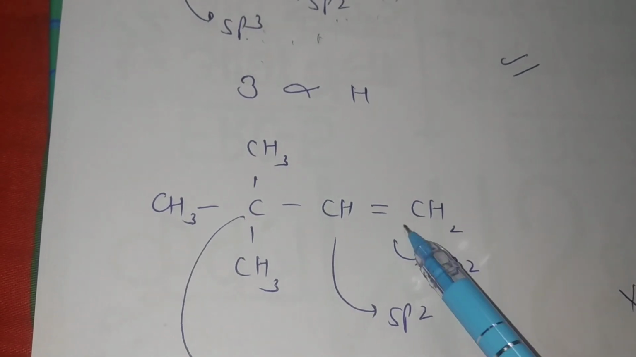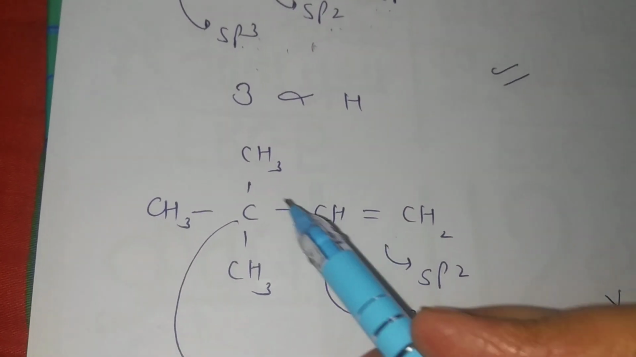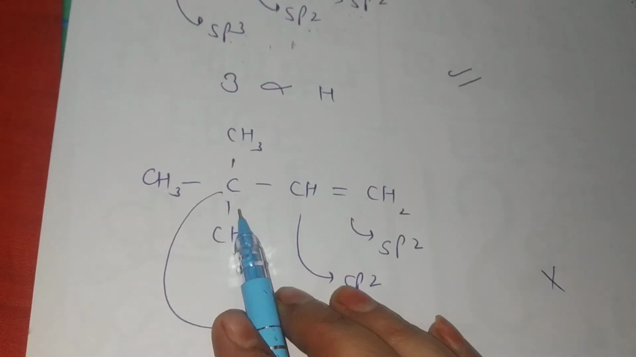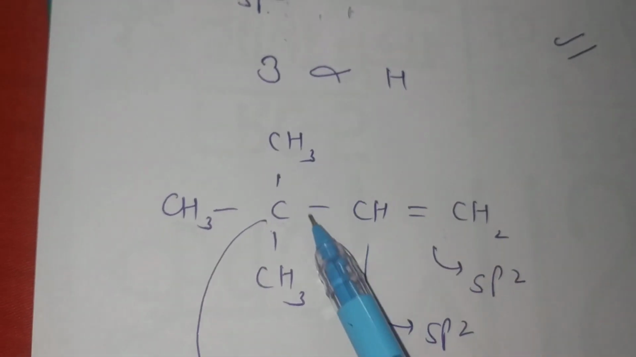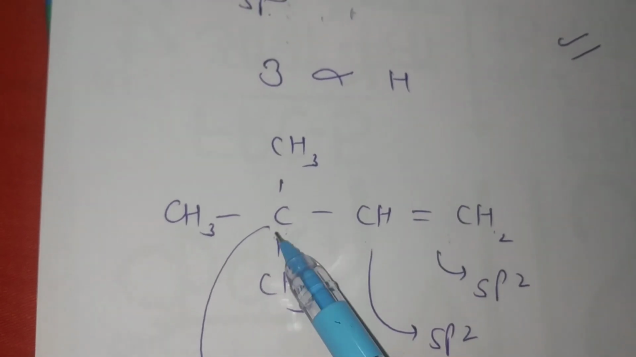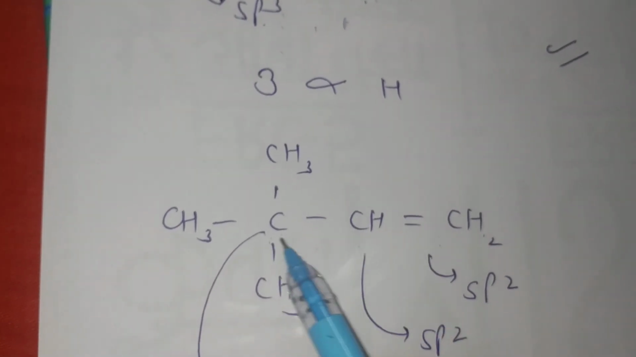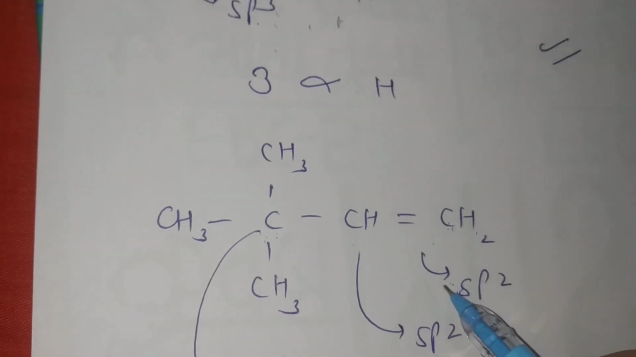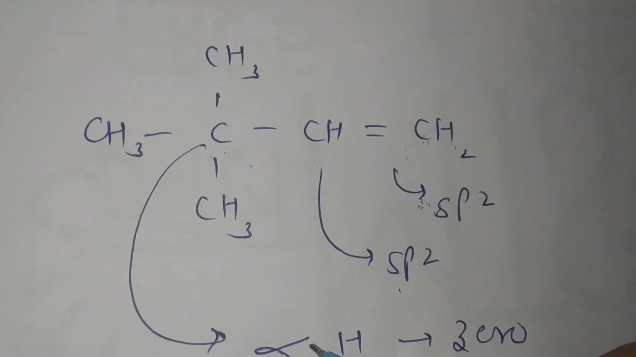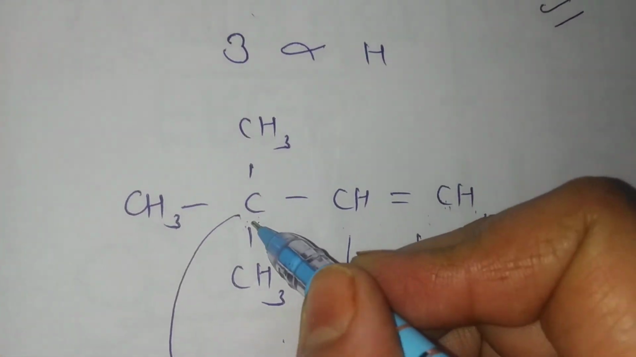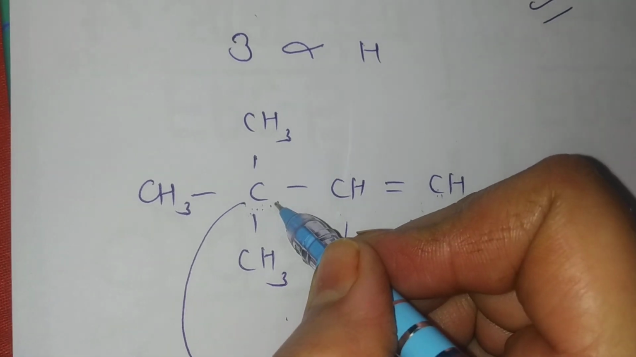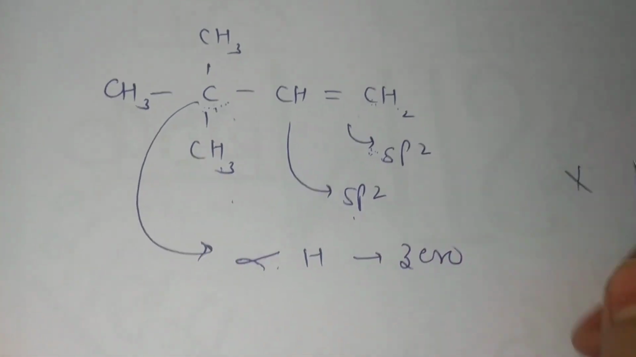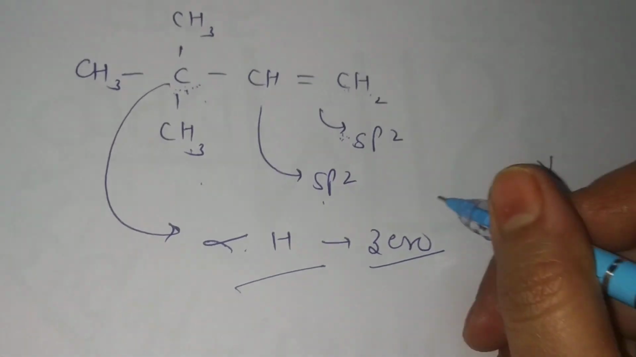Now see this example. Here it is sp2, here it is sp2, and the adjacent carbon is sp3. The upper two conditions are fulfilled here. Students, first, at least one sp2 carbon is present, and the adjacent carbon must be sp3, but see here, no alpha hydrogen is present, so this structure doesn't show hyperconjugation. Zero alpha hydrogens, no hyperconjugation.